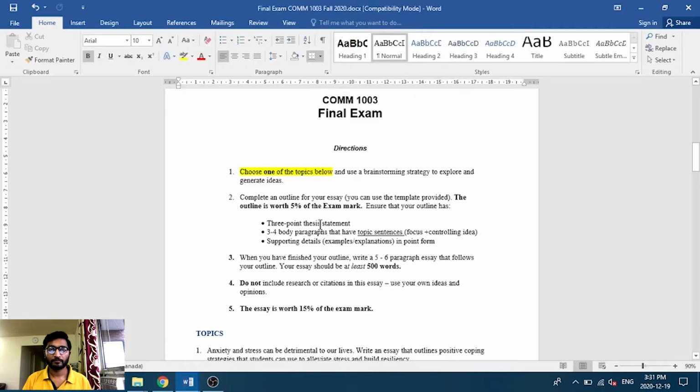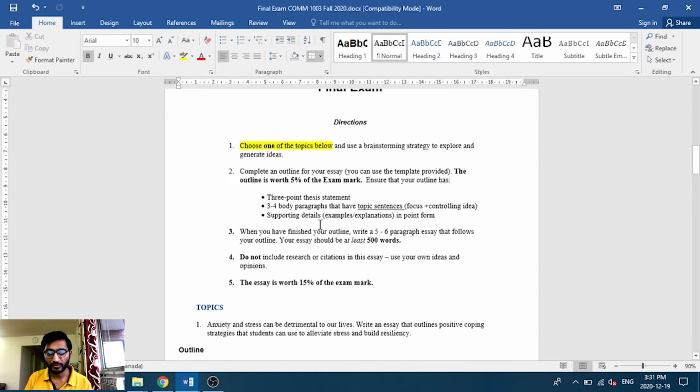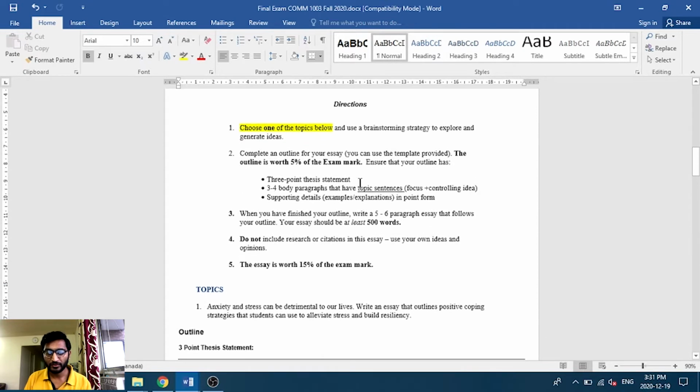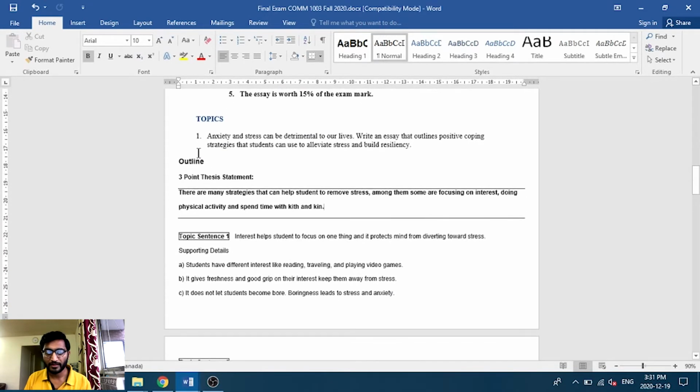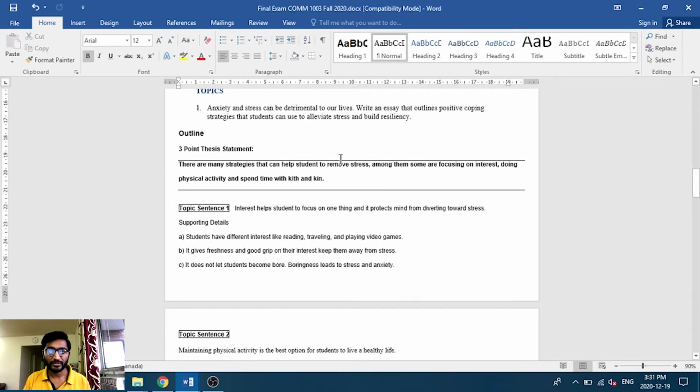So let's start. As you can see, 1003 is the code of the Foundation English course. So as I told you, a 3-point thesis, 4 to 5 body paragraphs, supporting details, and you need to write here the finished outline for 5 to 6 paragraphs. So now let's start our essay. So this is the topic, as you can see. So now you need to write a 3-point thesis statement.